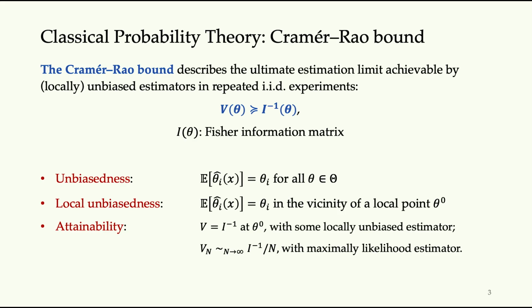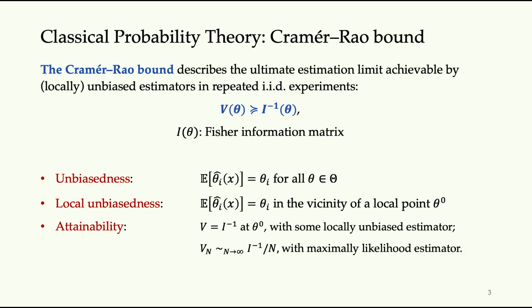And in terms of the applicability of this bound, it only applies to unbiased estimators, or more broadly, locally unbiased estimators. That means if you try to estimate some parameter in the vicinity of some local point theta 0, you want your estimator to be exact at the point theta 0 and in its neighborhood up to the first order. So if this condition is satisfied, then this Cramer bound holds.